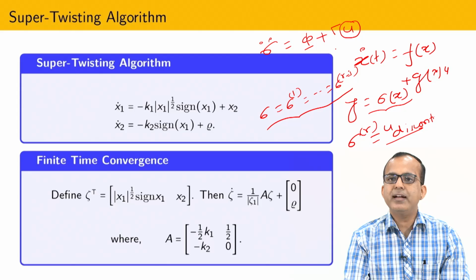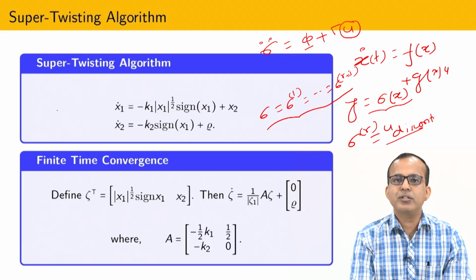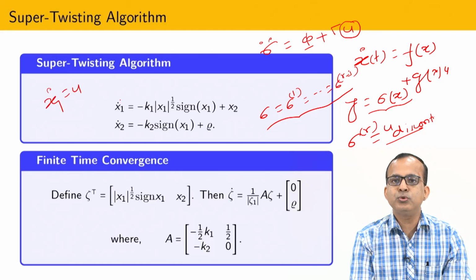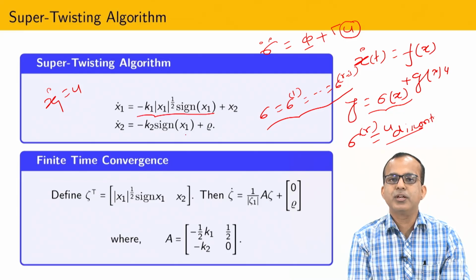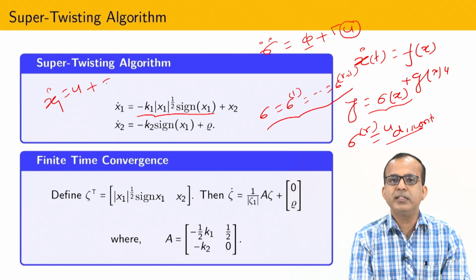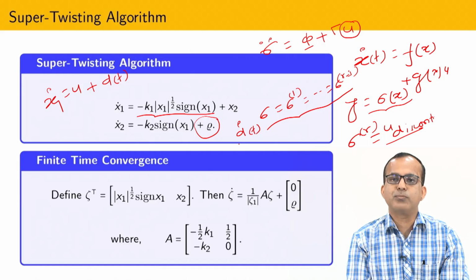Based on that, we have designed the first control, that is called the super twisting algorithm. The super twisting algorithm is only applicable for relative degree 1 systems. Although this is a second order sliding mode algorithm, it is applicable for a first order system. It means that if you take a system like x dot equal to u, and you design u, the first term is this and the second term x2 is the integral of this. Obviously here I am assuming a disturbance d(t), and finally this is converted into the form of rho, like d dot (t), after taking some kind of transformation.